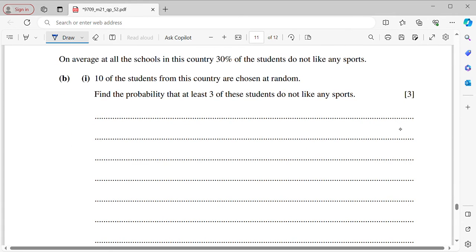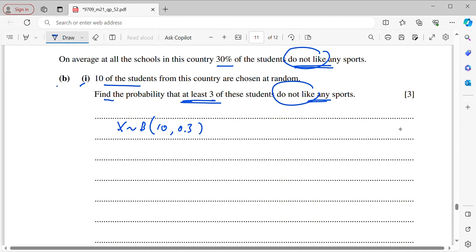Now, on average, at all the schools in this country, 30% of students do not like any sports. B, first part: 10 of the students from this country are chosen at random. Find the probability that at least 3 of these students do not like any sports. Obviously, this is binomially distributed. The n is 10. Do not like, so the probability p is 0.3, then q is going to be 1 minus 0.3, which is 0.7.